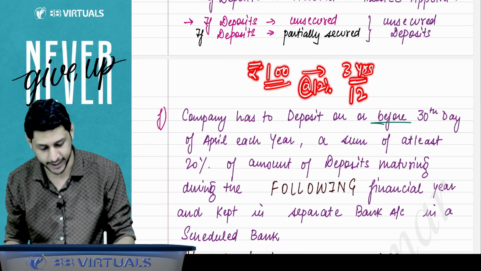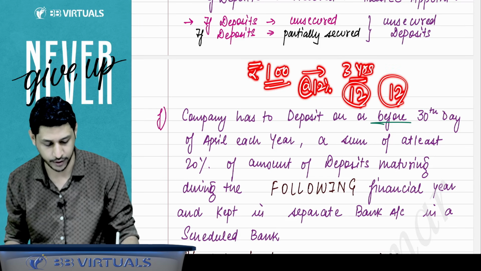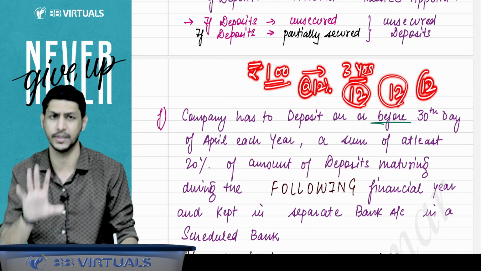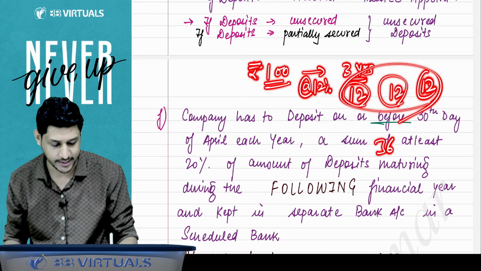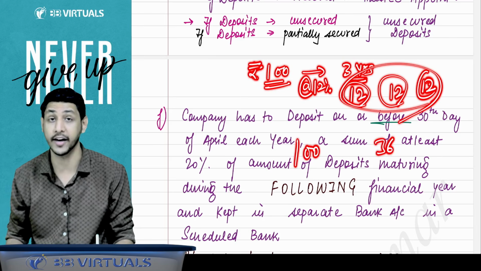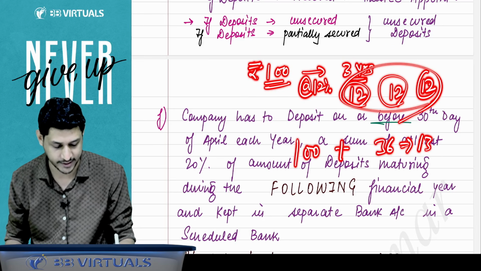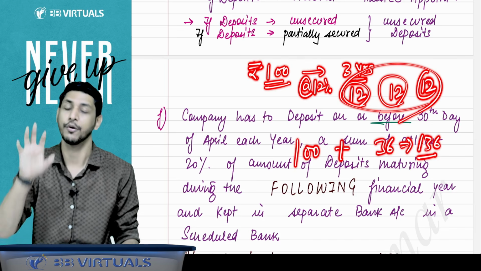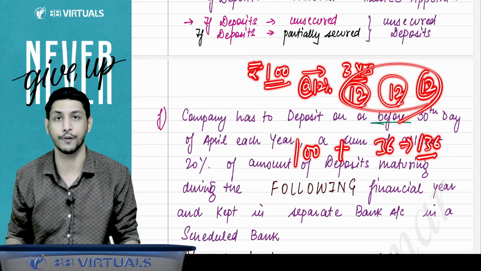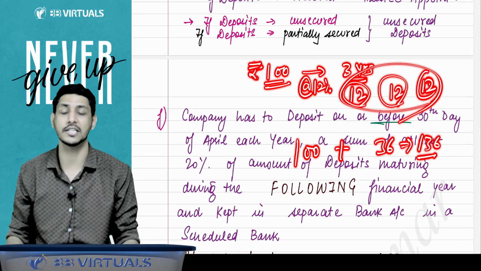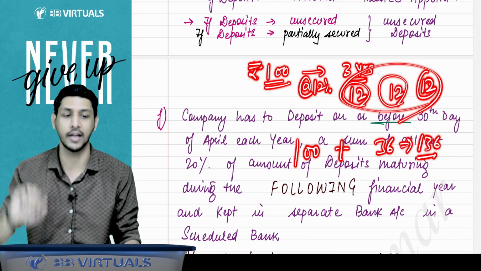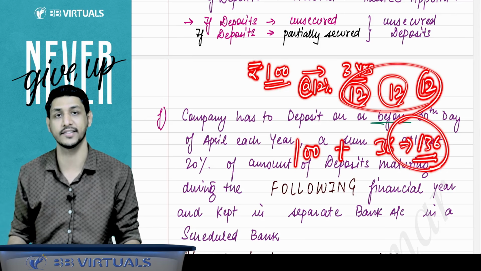So for the first year, interest is 12 rupees. Second year, interest is 12 rupees. Third year, interest is 12 rupees. So total interest will be 36 rupees. The deposit amount is 100 rupees. So in total, it will be 136 rupees. So whenever you create a security in favor of the trustee, that security must be equal to or more than the amount of 136 rupees.